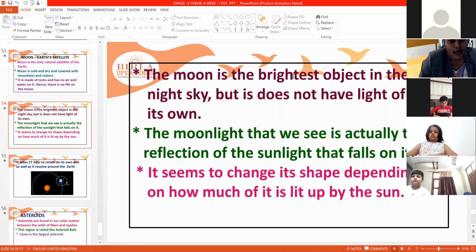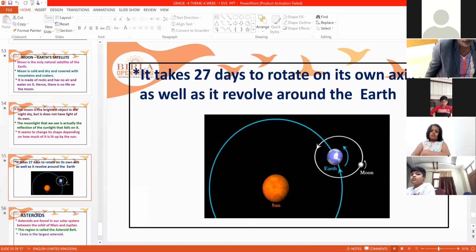Actually, moon does not have light of its own. The sun's rays fall on the moon, so that's the reason we are able to see the moon. The moonlight that we see is actually the reflection of the sun. It seems to change its shape depending upon how much it travels. See, like this. Sun is in the middle. Earth revolves around the sun. Moon revolves around the earth.